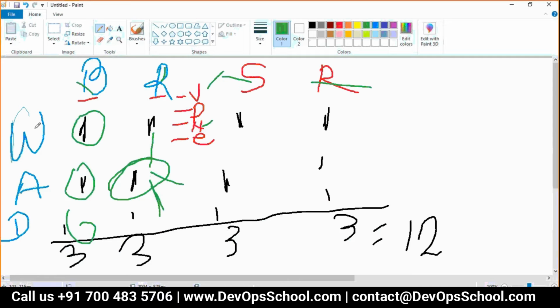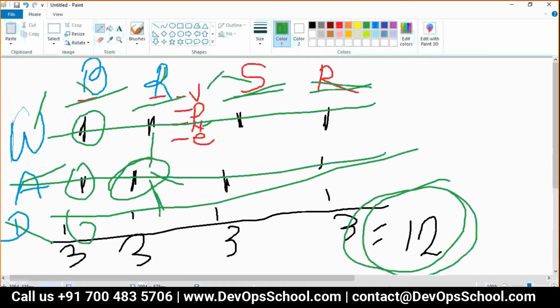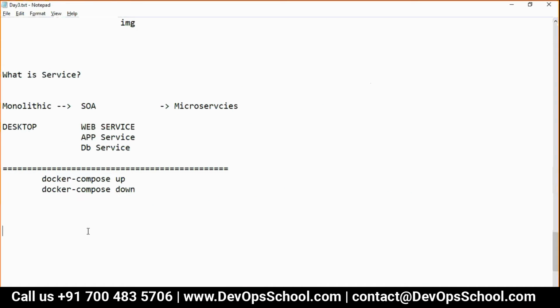So see here: web image, app image, database image. Build, run, start, stop, remove. For each, 4 commands, 4 commands, 4 commands. Just short of 12 commands. Right now, you have only 1 command. Simple way. Got it?